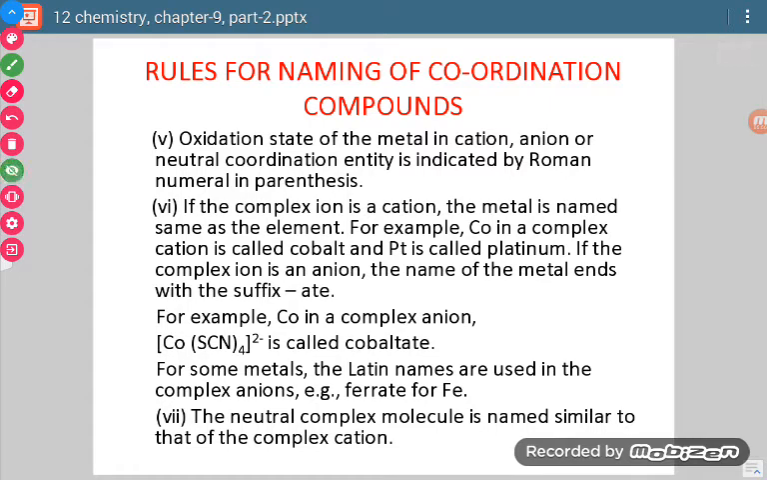Now, in all the coordination compounds we have to calculate the oxidation state of the central metal also.